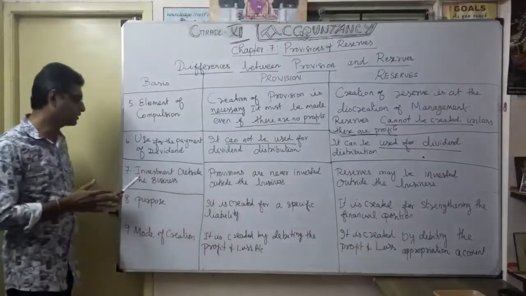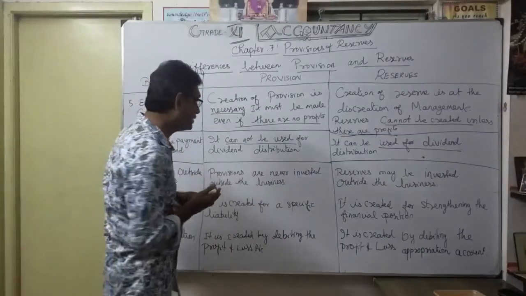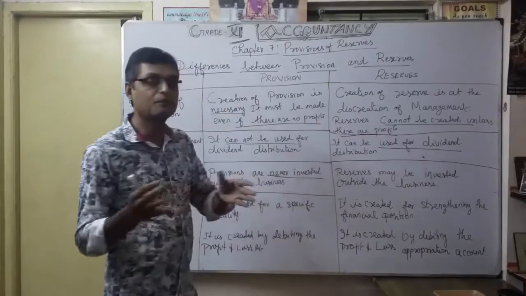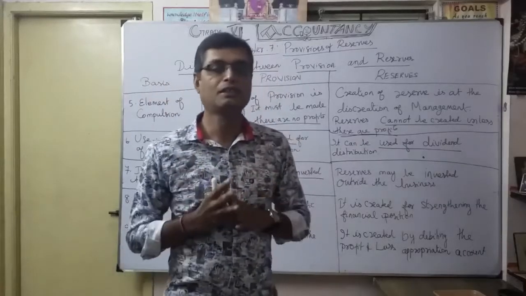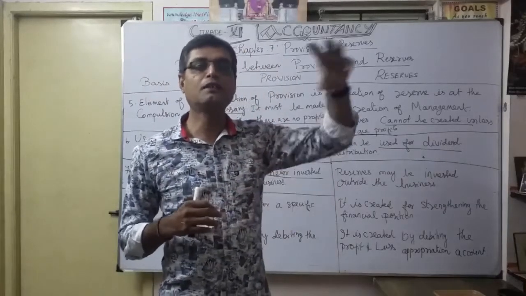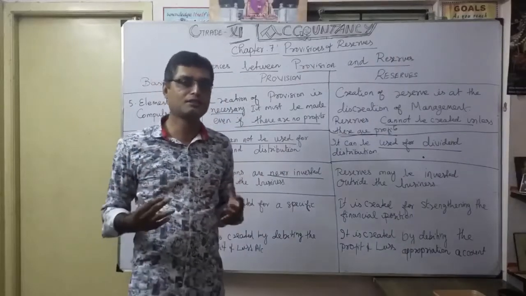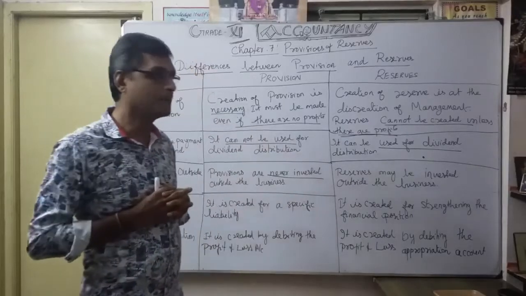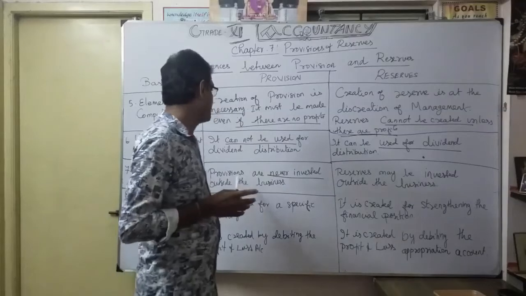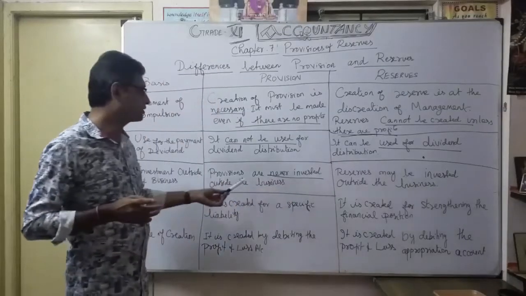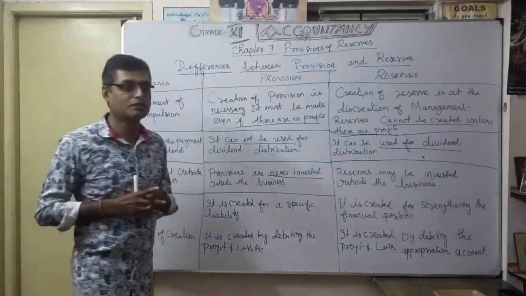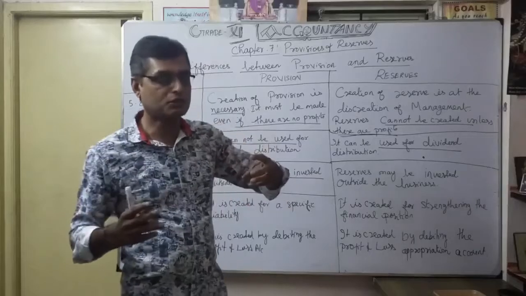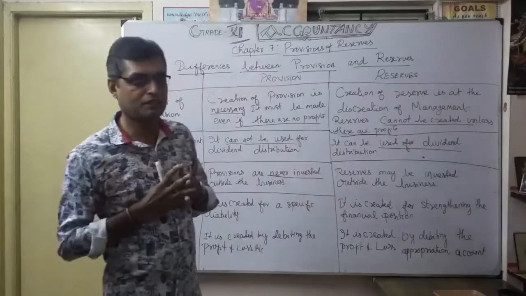So for investment outside the business, provisions are never invested. There is no question of how they are going to invest. The provision is provided for the company's sake, so how will they use the provision amount for investment purposes? There is no logic. You just need some common sense. Provisions are never invested outside the business. Because provisions are created only for the business's sake, there is no question of that money going outside. There is no logic at all, isn't it?